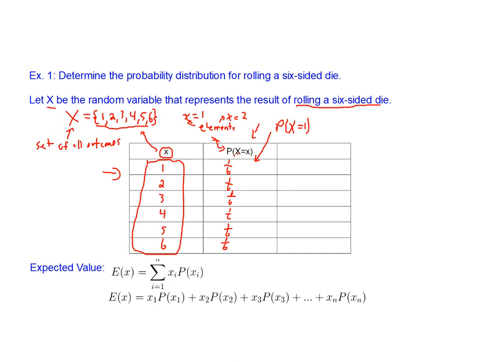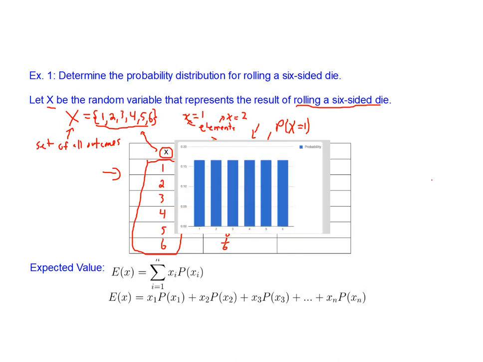We could make a graph as well. I don't know if I'm going to be able to fit a graph in here. Let's see if I can just fit a small one in. When we graph this, I'll show you what the graph looks like, and then we can talk about how we go about graphing it. Really what we're doing is just graphing the outcomes and their probabilities. So here's what the graph would look like. Let me just copy this graph over, and then we'll have a quick peek.